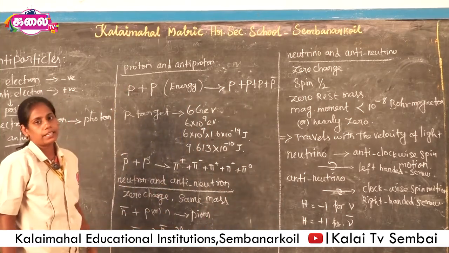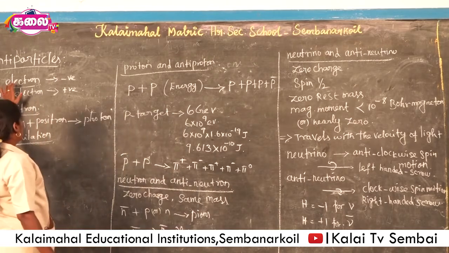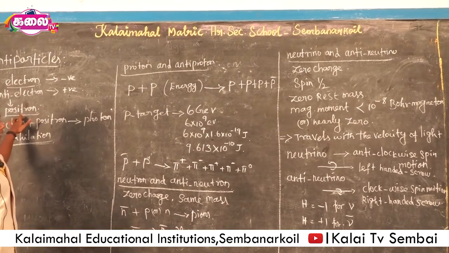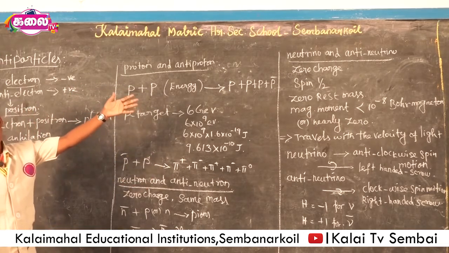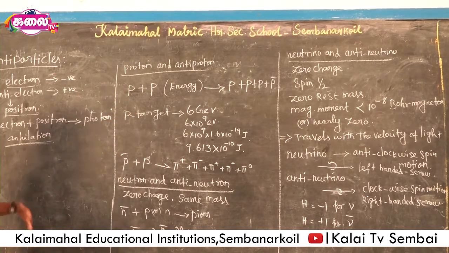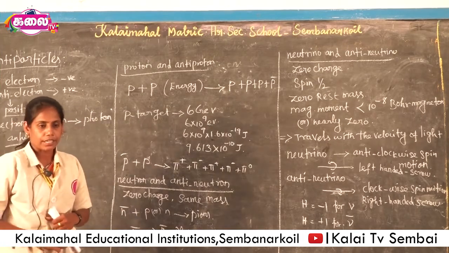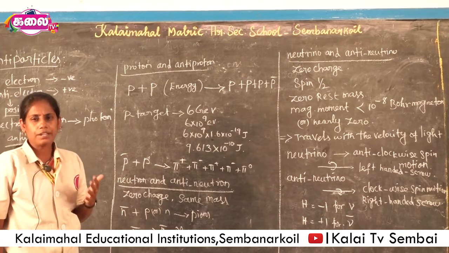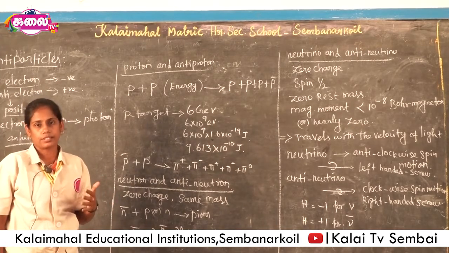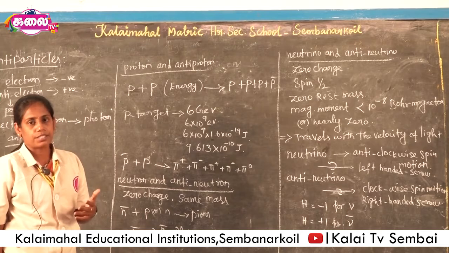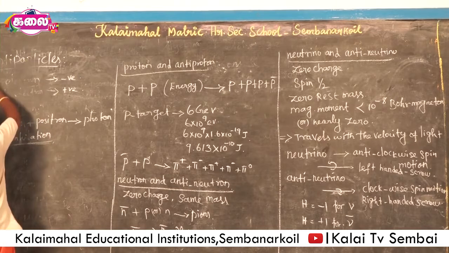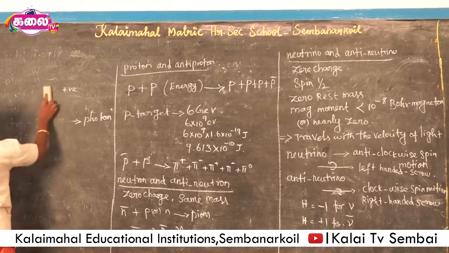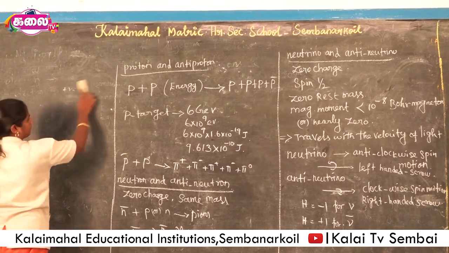So these are all antiparticles for elementary particles. Here electron and positron are antiparticles, then proton and antiproton, neutron and antineutron, then neutrino and antineutrino. These are all antiparticles for each elementary particle. Then we go to fundamental interactions. Each and every elementary particle has some basic interactive forces. These are strong force, weak force, electromagnetic force and gravitational force.